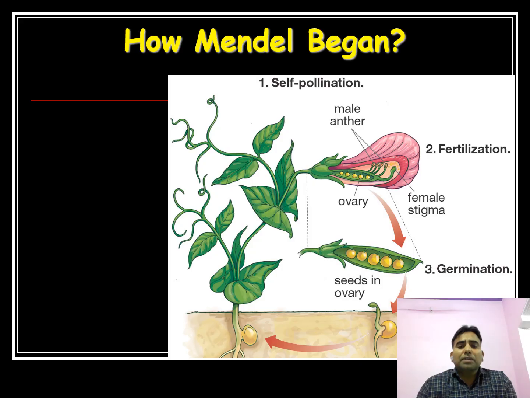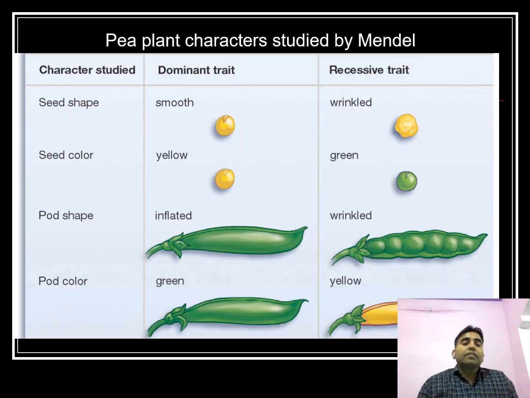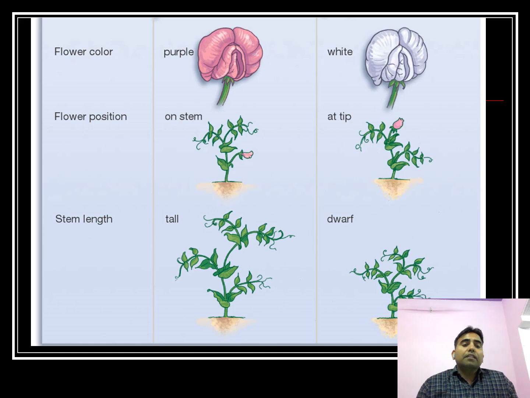How did Mendel begin the experiment? Mendel produced pure strains by allowing the plants to self-pollinate for several generations. There are different characters studied by Mendel, like seed shape, seed color, pod color, flower position, and stem length.